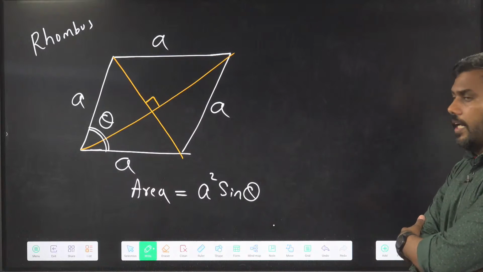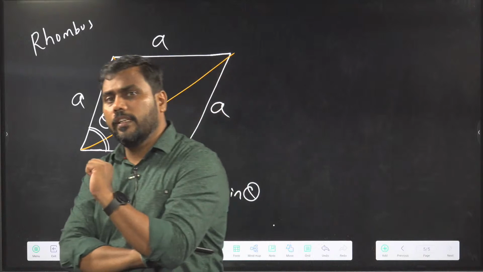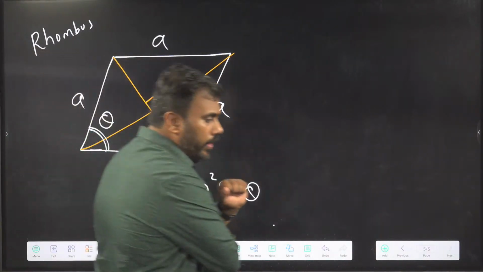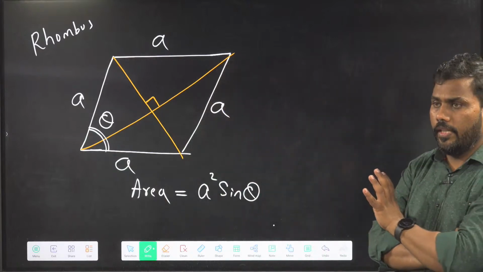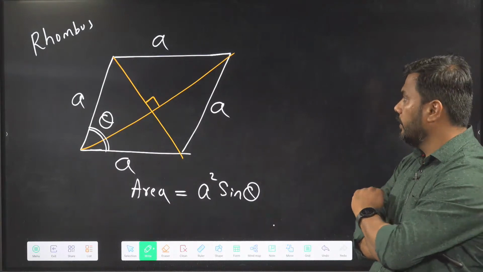A square sin theta. When is this required? This is required in a question in electromagnetic induction. So all of the things which I am covering right now are somewhere required in physics. A square sin theta.